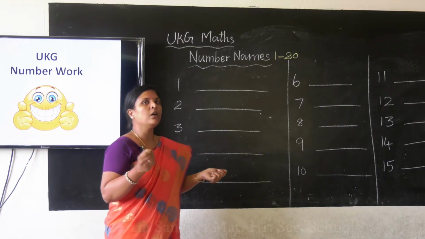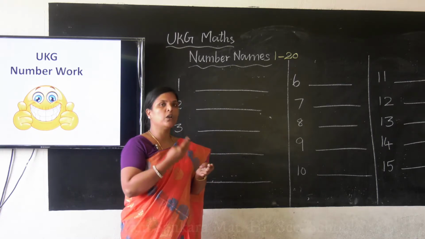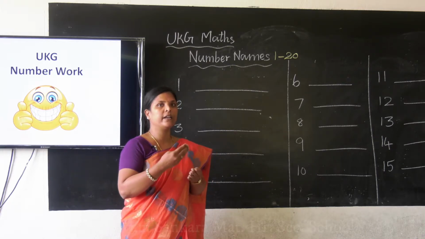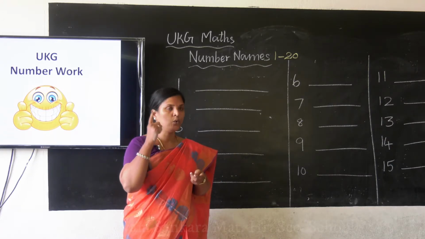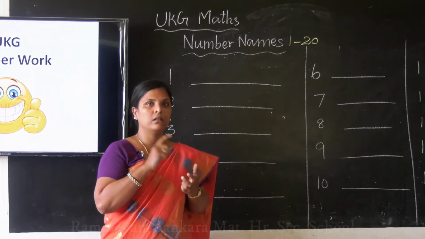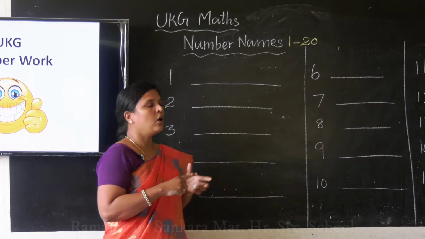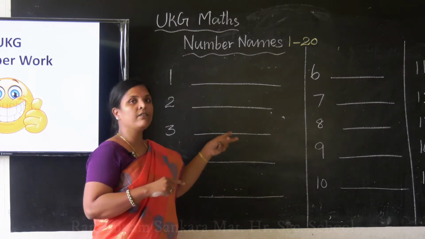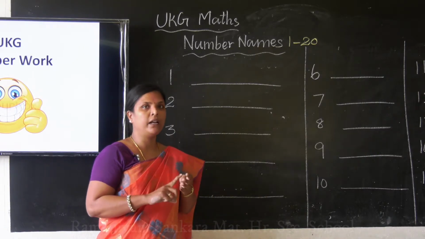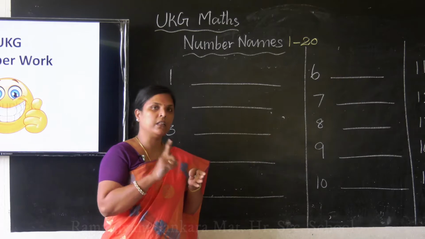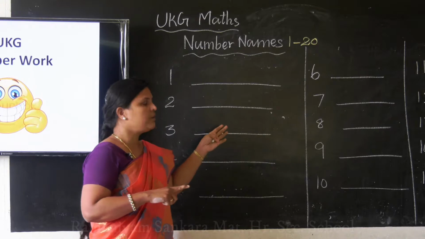In your exam you will get any 3 numbers or 5 numbers. You will not get them in order. You will get them in different order. You have to find out the number, then you have to remember how to write the number name for the number. I have given them in order, but in your exam you will get any 5 numbers or any 10 numbers. For those numbers you have to write the number names. Now we will revise.